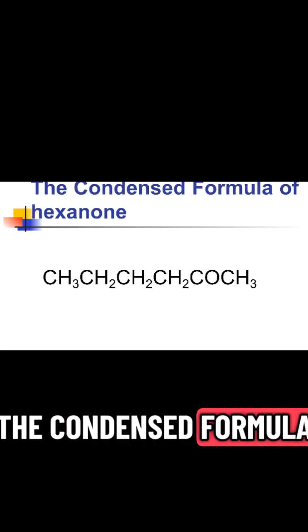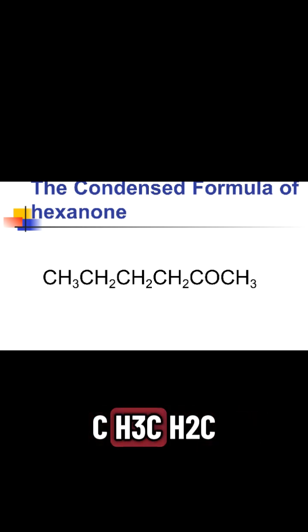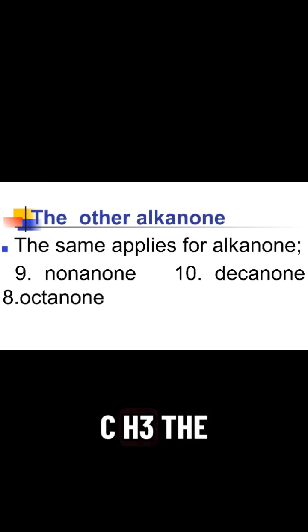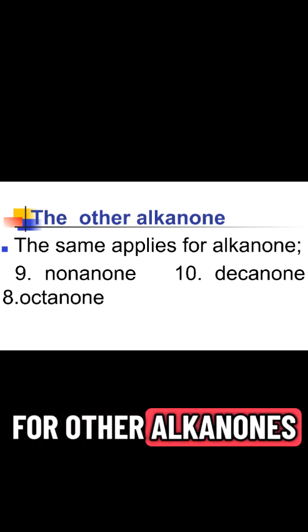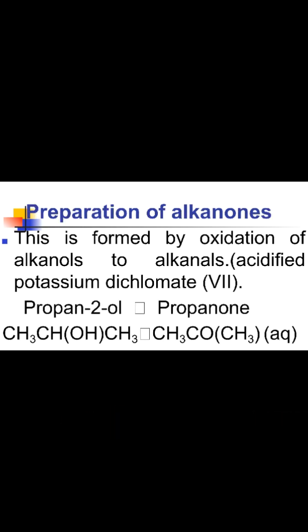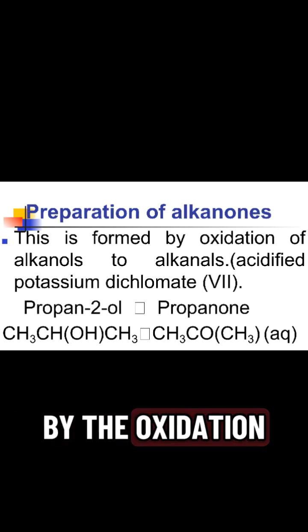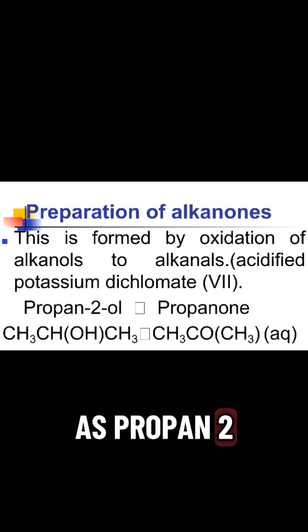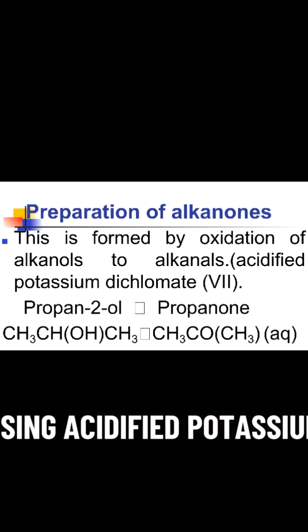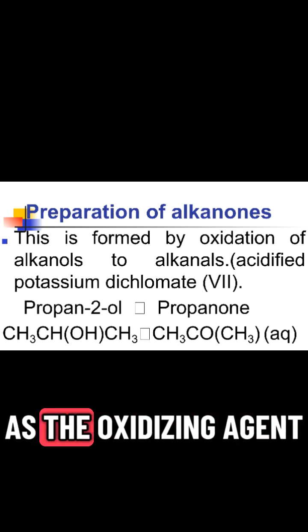The condensed formula for hexanone is CH3CH2CH2CH2COCH3. The same principles apply for other alkanones, including octanone, nonanone, and decanone. Alkanones are formed by the oxidation of alkanols, such as propan-2-ol being oxidized to propanone, using acidified potassium dichromate or potassium manganate as the oxidizing agent.